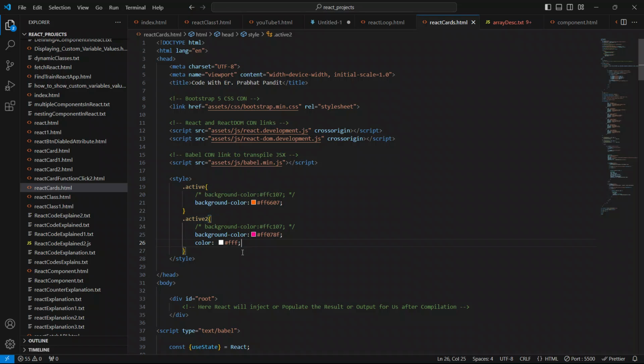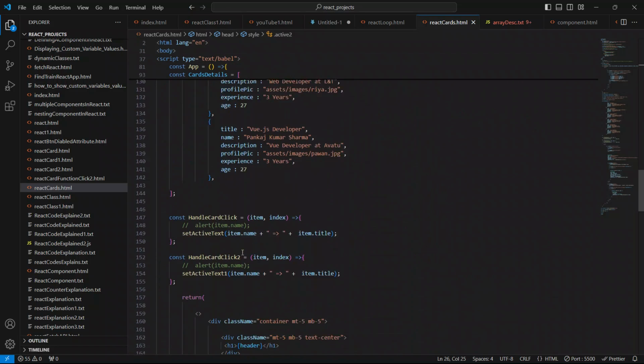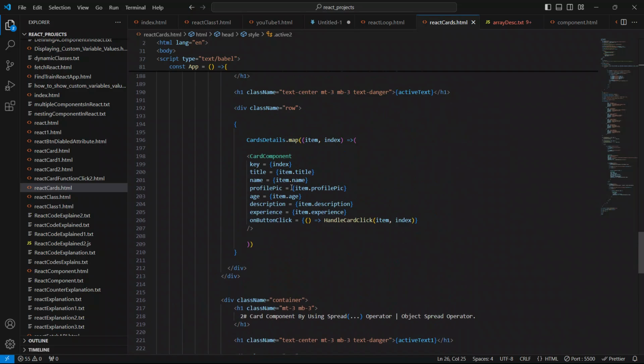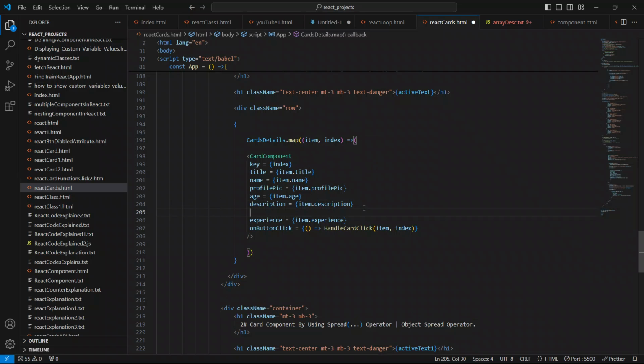Now come down, and first of all, on this I'm going to provide the active class. What we have to do now is pass the active index as a prop.